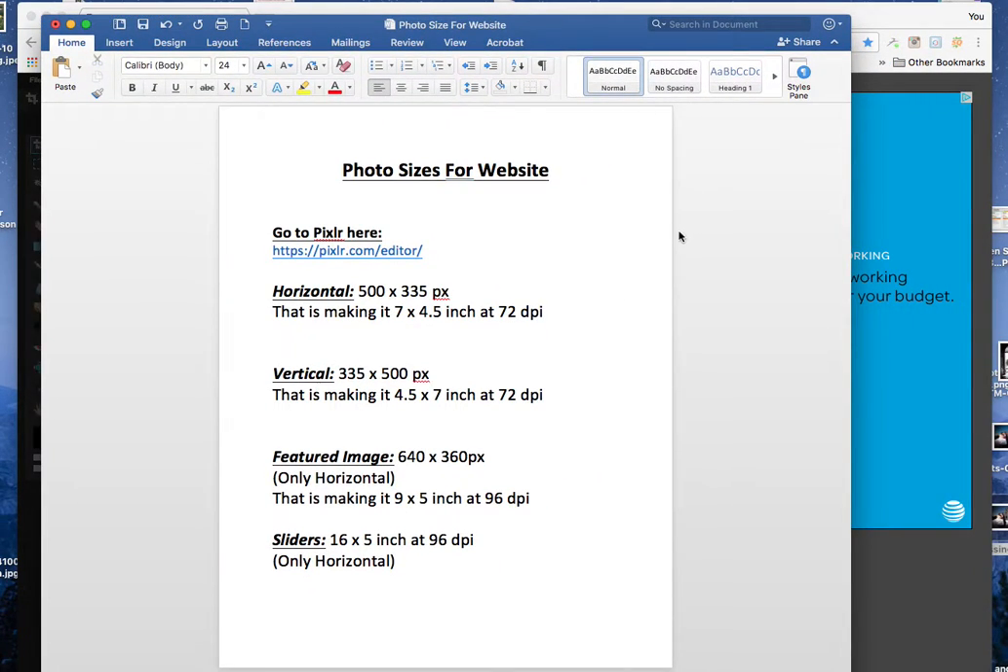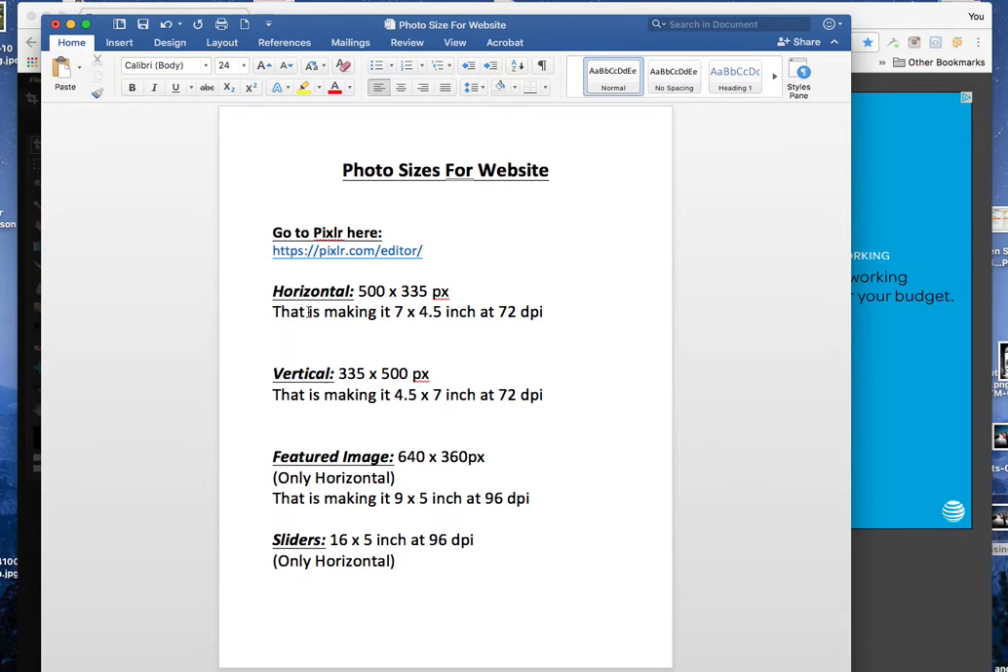This is the photo sizes that we're going to be making. Today we're going to be doing 3 sizes. I have 4 here, but the slider we're not going to worry about today. Again, this is Pixlr, and I have got this saved into my browser. It's pixlr.com/editor, so I can get right to it.